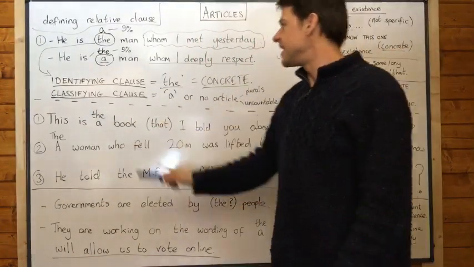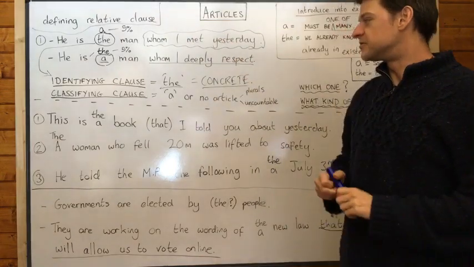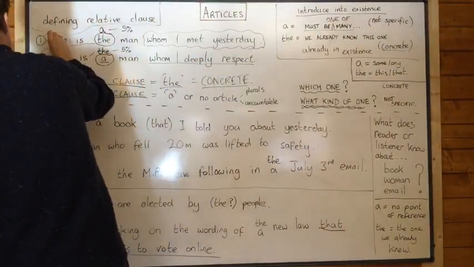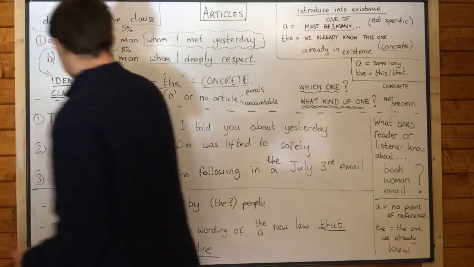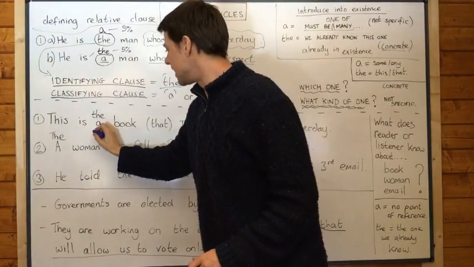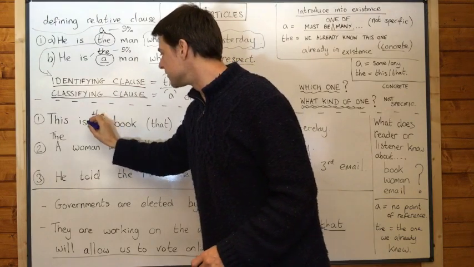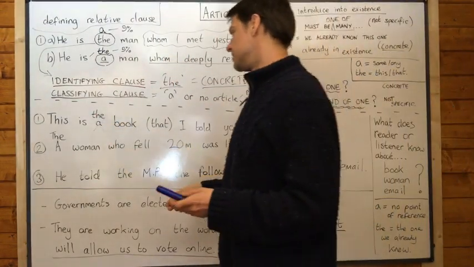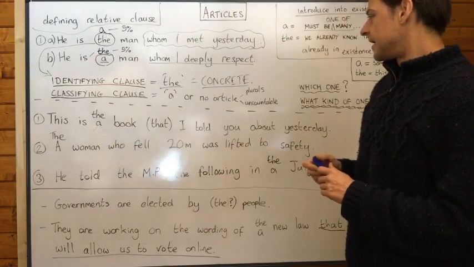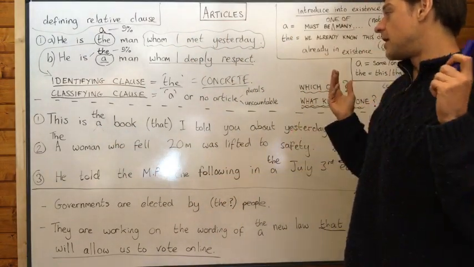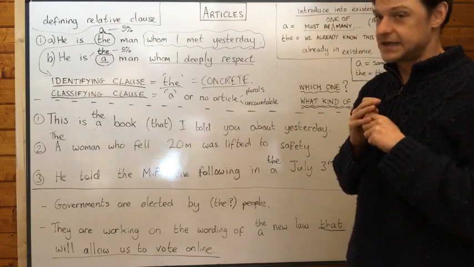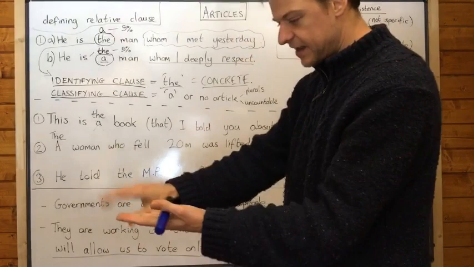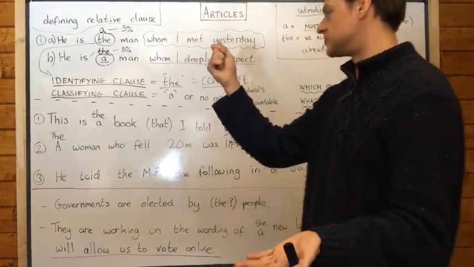I think this is very similar to number 1A, because most of the time we wouldn't say a book, most of the time we would say the book. The only situation when we would say a book is when there are many books that I told you about yesterday, and I've got many of them in front of me, and I say, here is a book that I told you about yesterday.